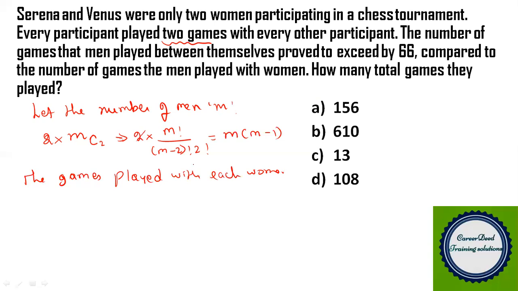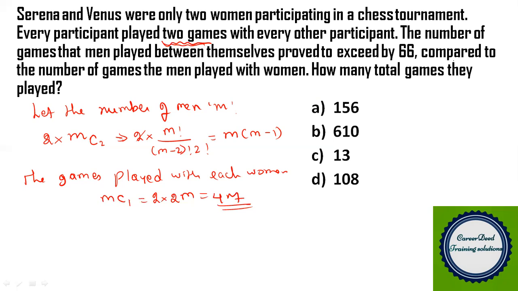Now these male people played games with each woman in MC1 ways. So in MC1 ways, they will play games with each woman, right? So this m number of men will choose 1 woman in MC1 ways. So that is MC1, which is nothing but m. So how many women do we have in total? 2 women, right? So that is 2m. But with each woman, they have to play 2 times, 2 games. So you have to multiply 2 with this 2m. So that is 4m. So the games played with the women is 4m.